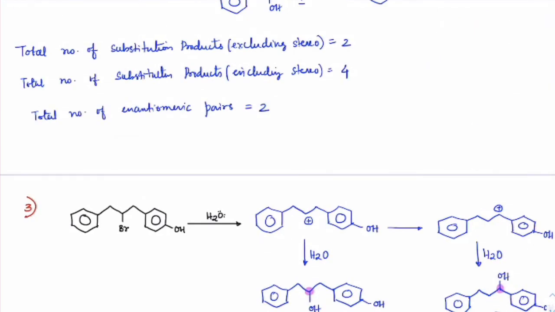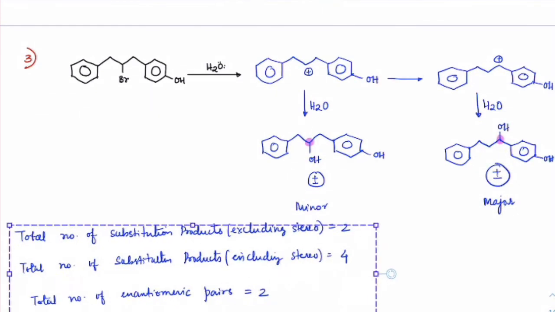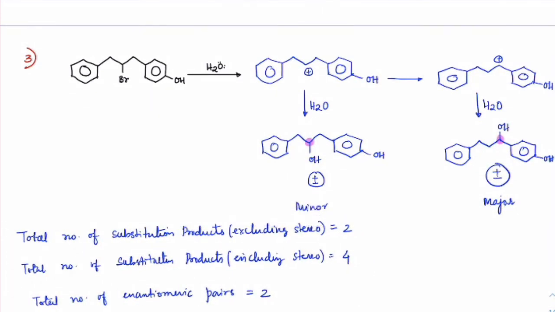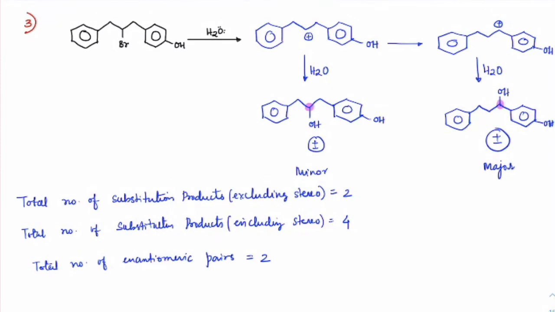Now the same questions again. What will be the number of structural kinds, including stereo, excluding stereo, and enantiomers? This question is the same. It has two products excluding stereo, 4 products including stereo, and 2 enantiomeric pairs.